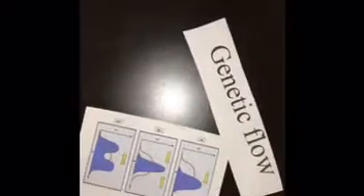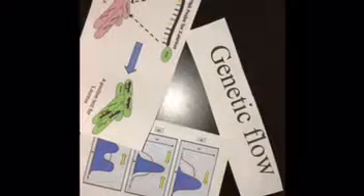Gene flow occurs when individuals move into or out of a population. If the rate of migration is high, this can have a significant effect on allele frequency. The allele frequencies of both the populations they leave and the populations they enter may change.